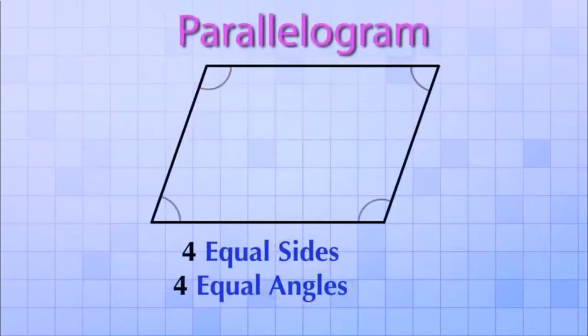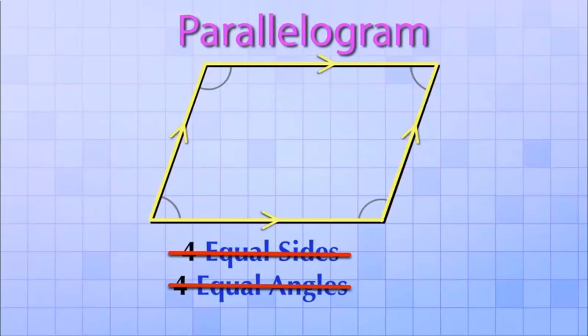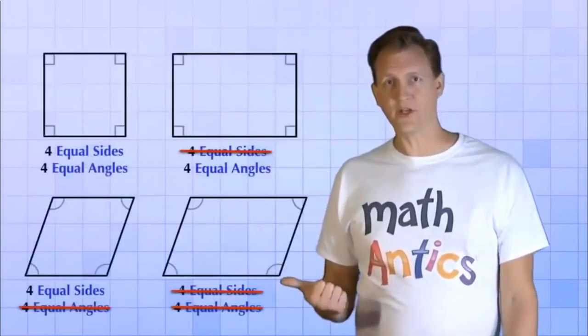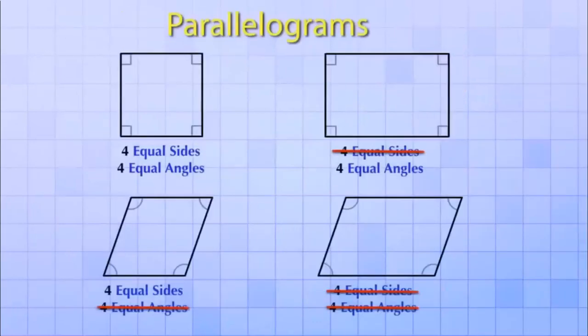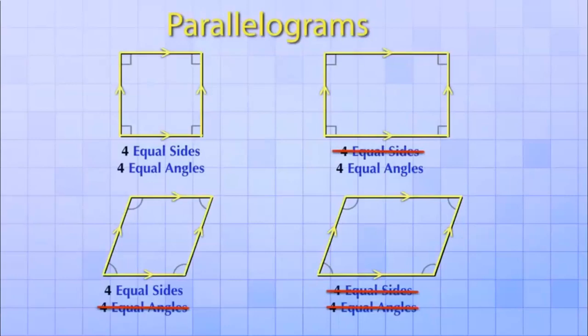It's called a parallelogram because even though its sides are not all equal and its angles are not all equal, it's still made from two pairs of parallel sides. Get it? Parallelogram. Now wait a second. If that's the definition of a parallelogram, a quadrilateral that's made from two pairs of parallel sides, then wouldn't all these other shapes be parallelograms too? Exactly. All of these shapes are parallelograms, just like they're all quadrilaterals.